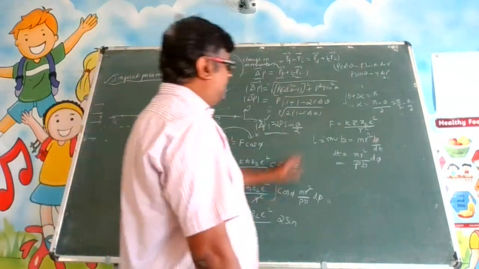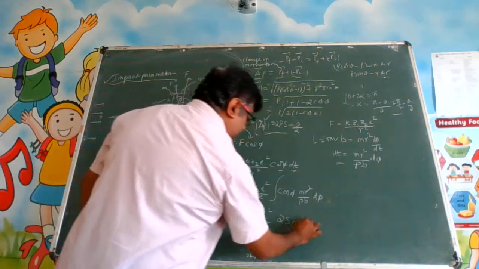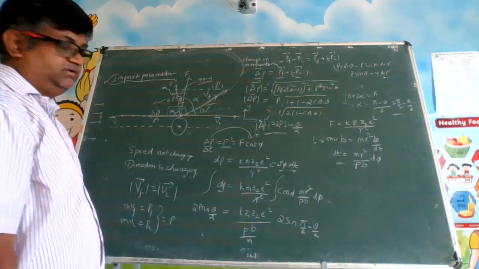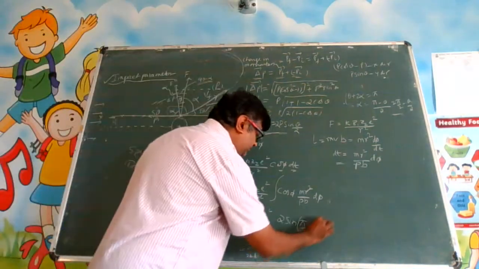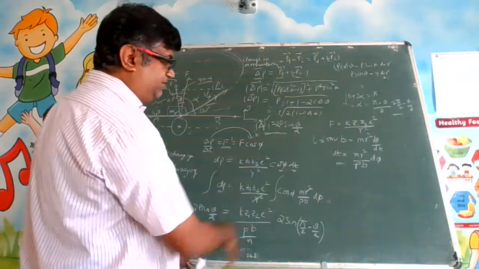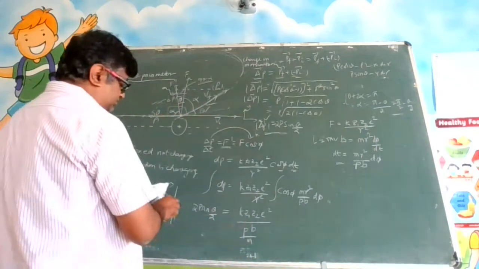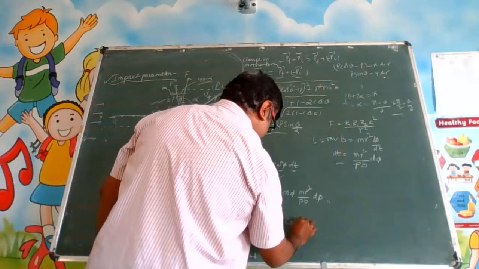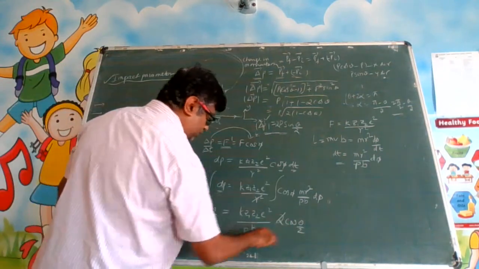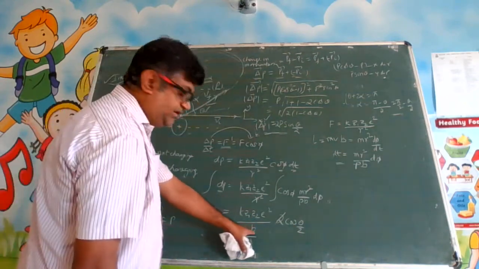What is alpha? Alpha you have worked out here. It is pi by 2 minus theta by 2. So it is sin of pi by 2 minus theta by 2, isn't it? Sin of pi by 2 minus theta by 2 means cos theta by 2. Everything I am writing here because we cannot write, there is not much space here. So this will become 2 cos theta by 2. You see here, this 2 is gone. There is sin theta by 2, there is cos theta by 2. We are working out the value of b.